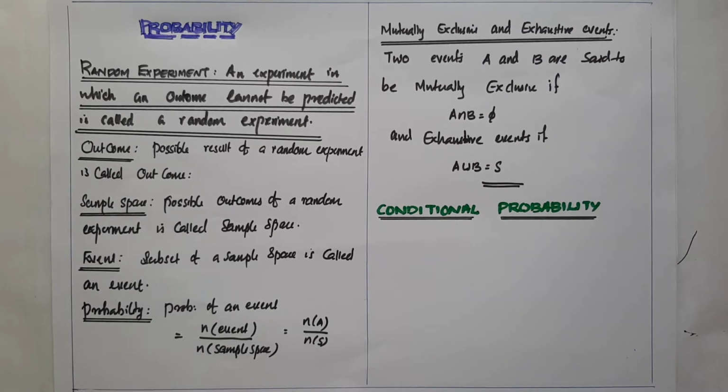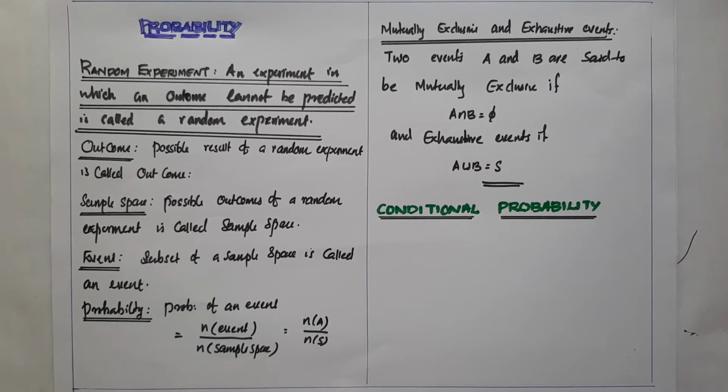Then what is an event? Subset of a sample space is called an event. Suppose a die is thrown and possible outcomes are 1, 2, 3, 4, 5, 6. Suppose you take an event, even numbers appearing is considered as an event. Then the possible outcomes are A equal to 2, 4, 6, and odd number is considered as another event. Suppose you take B, and B is equal to 1, 3, 5. These are all events. Shortly we define a subset of a sample space is called an event.